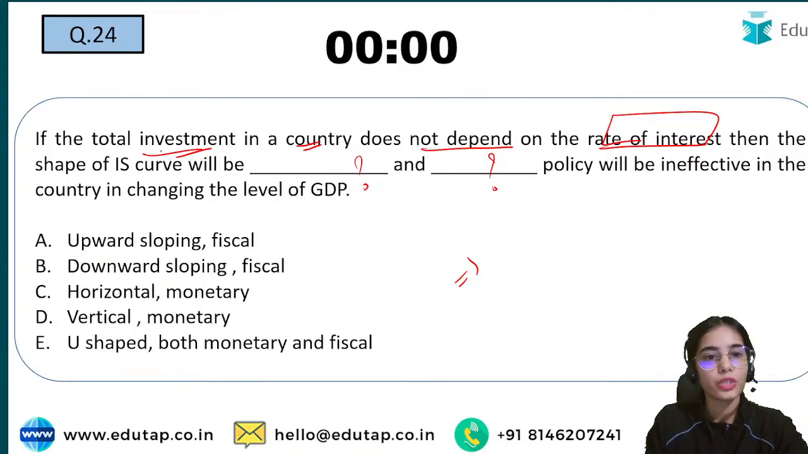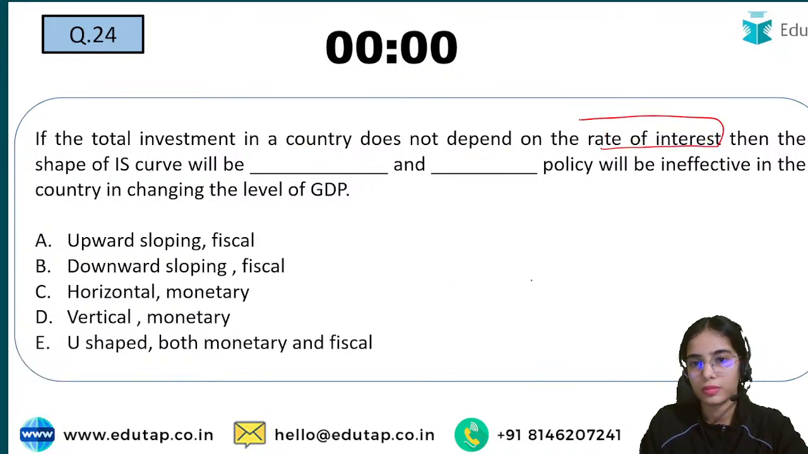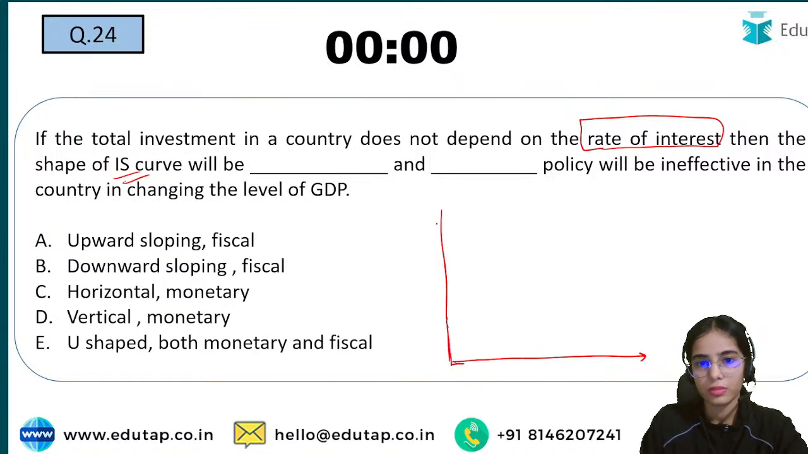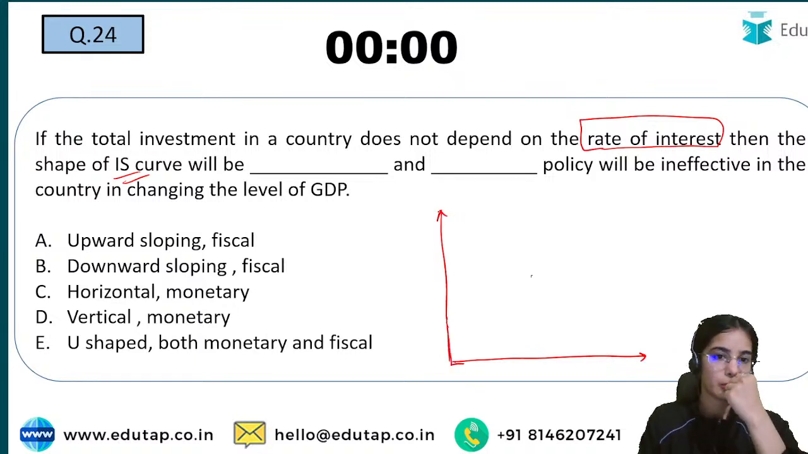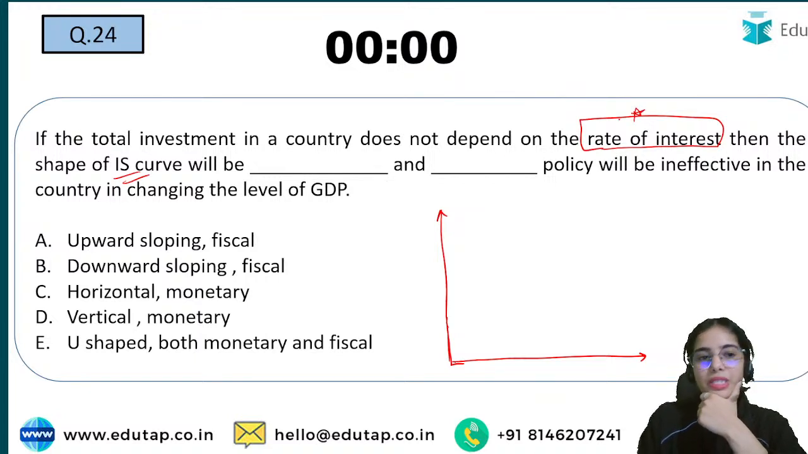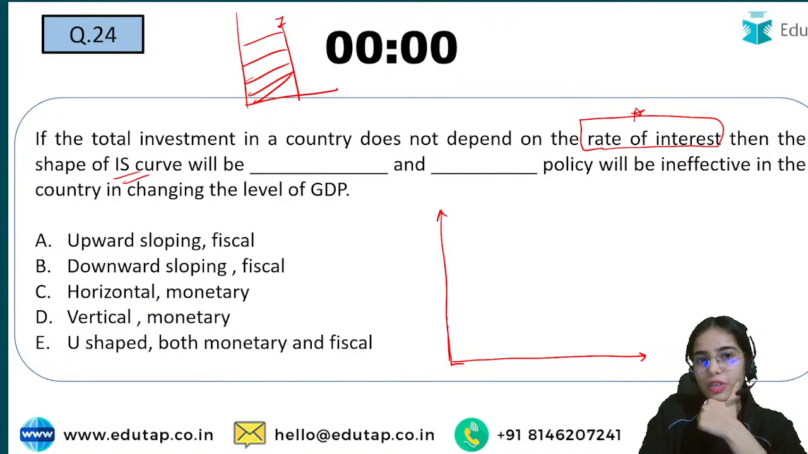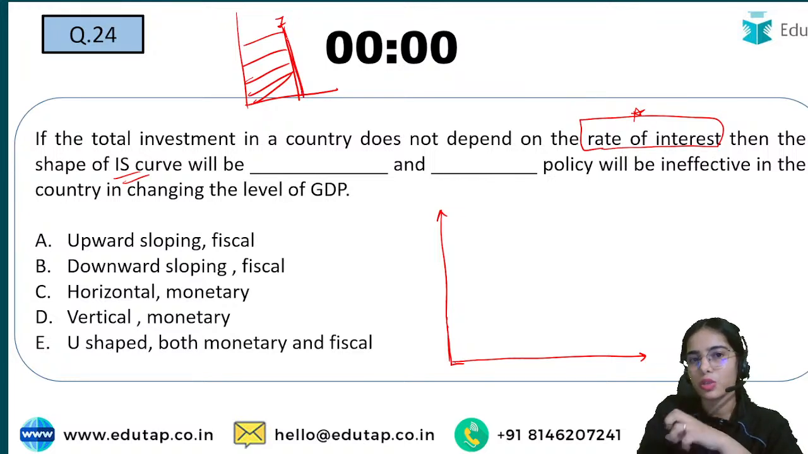Here, if the total investment in a country does not depend on the rate of interest, then what will be the shape of the IS curve? So first of all, investment does not depend upon the rate of interest. Whatever the rate of interest, the investment is not changing.